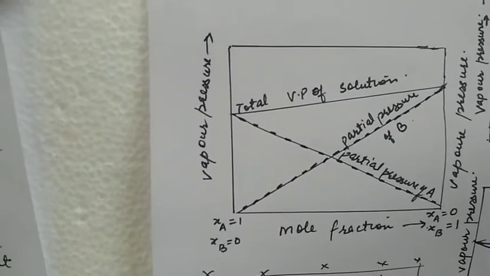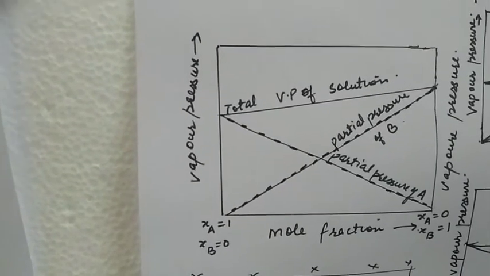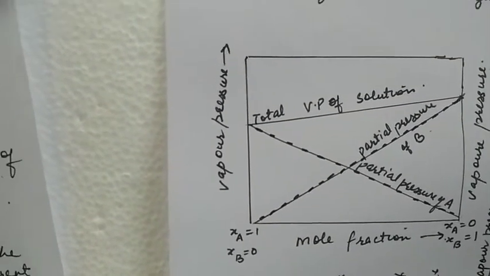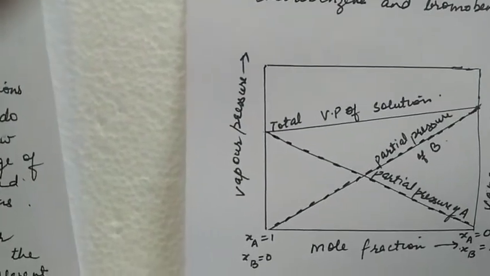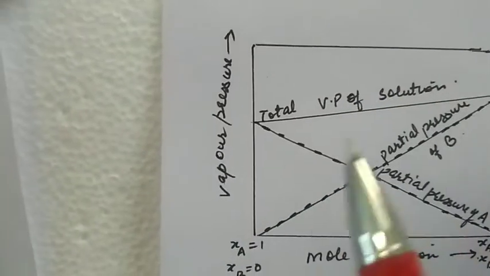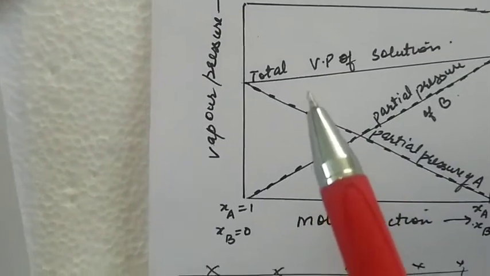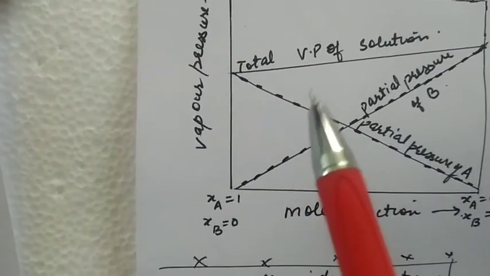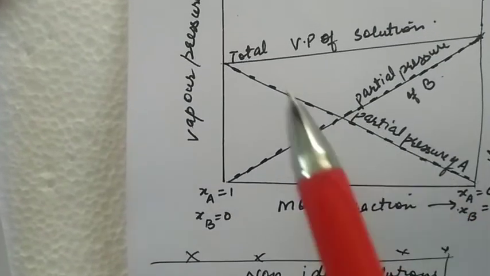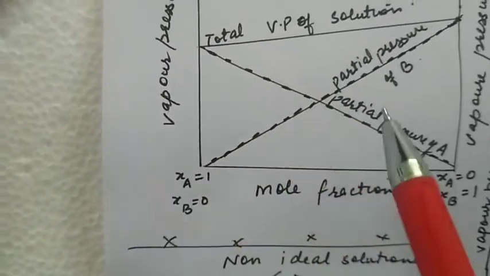This is the graph showing the behavior of an ideal solution with respect to change in mole fraction. For a non-ideal solution, the total pressure is not equal to the sum of these, and the partial pressure PA is also not equal to P naught A XA, it is different from P naught A XA.